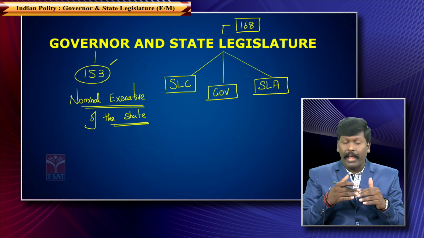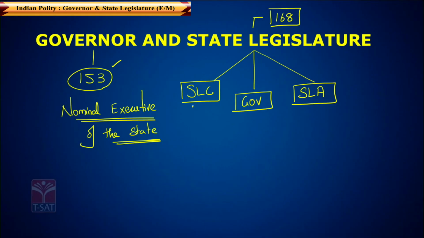Now, as on today, there are 6 states in India where there is a bicameral legislature. They are Andhra Pradesh, Telangana, Karnataka, Maharashtra, UP and Bihar.